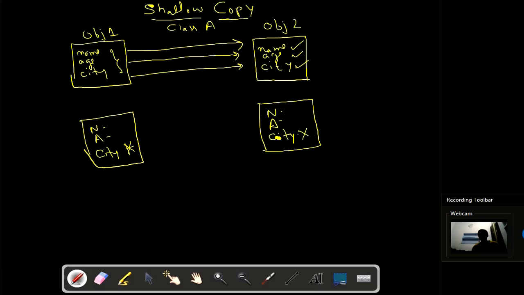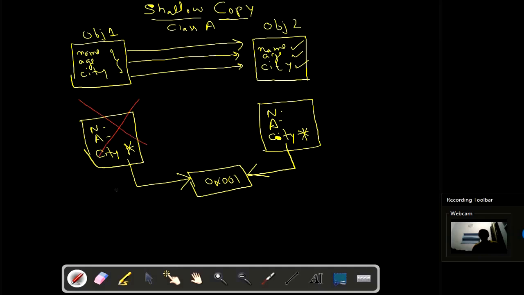Okay, so pointer is having some address in the memory, right? Suppose this is its memory address. So this will copy this memory address itself here, right? So both are pointing to the same memory address, and here comes the problem. Now suppose someone deleted this object, then this memory address will also get deleted, right? So when this portion is completely deleted, then this city variable, which is a pointer, will get an error because there is no memory address now for this pointer, and we will get an error during runtime of the program.